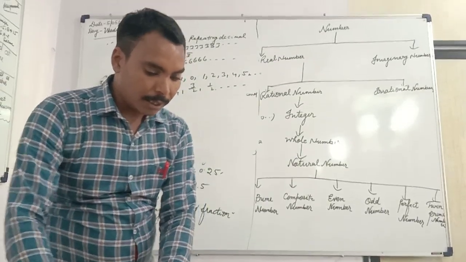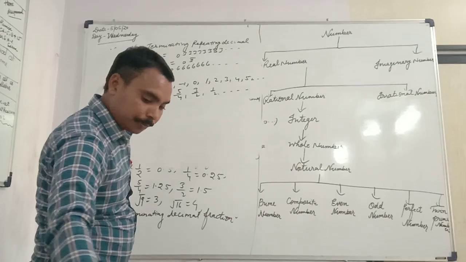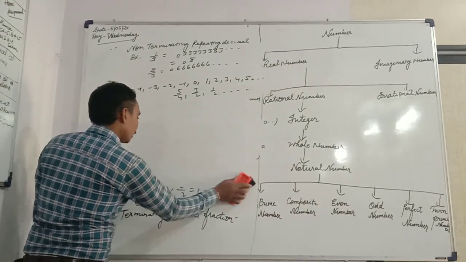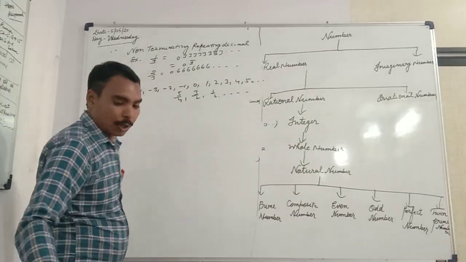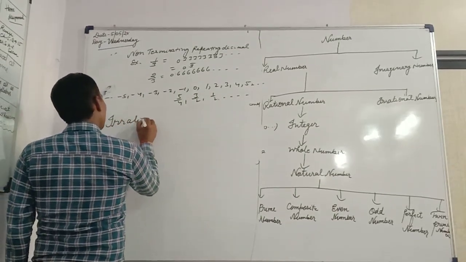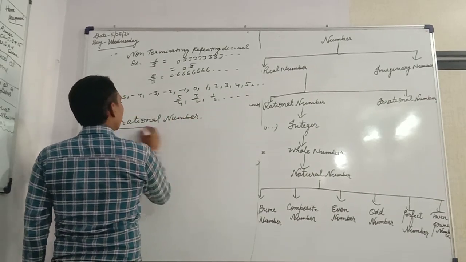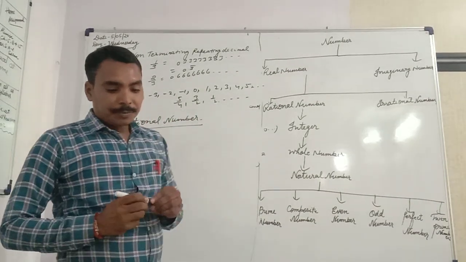Now second thing is, what is the irrational number? Same definition.